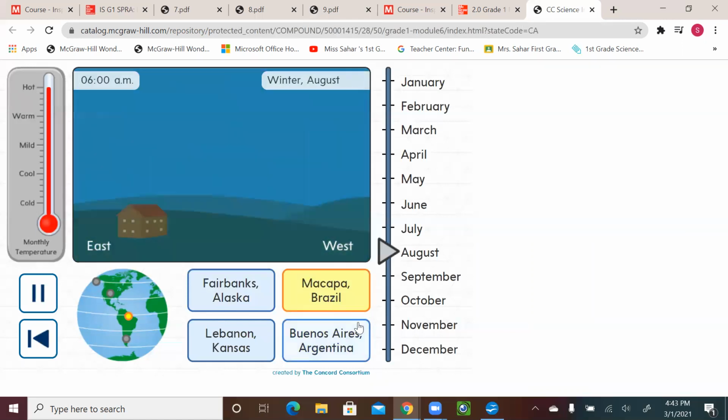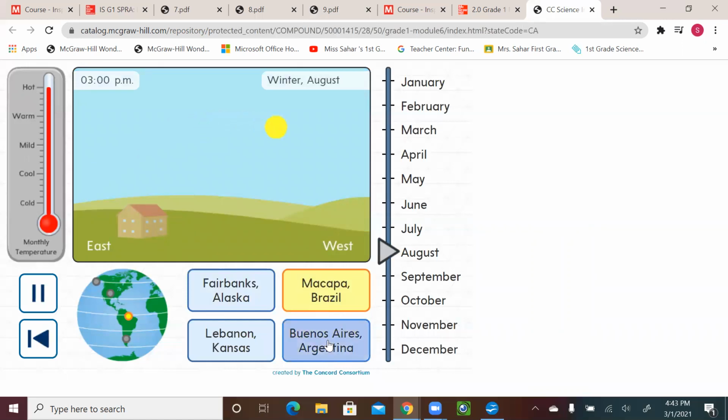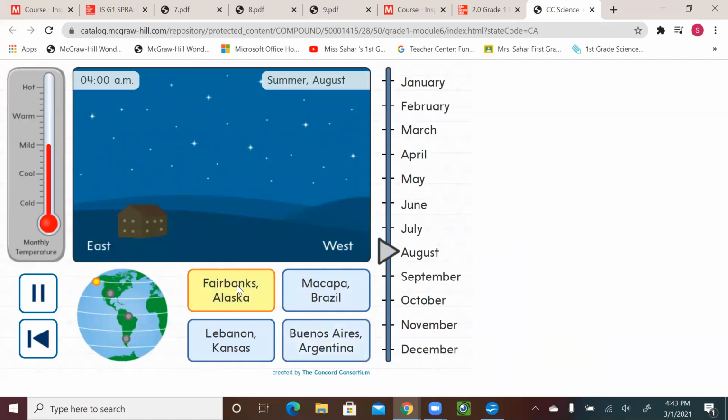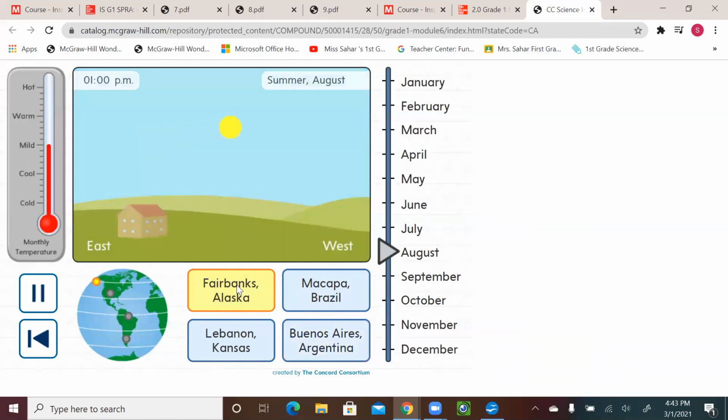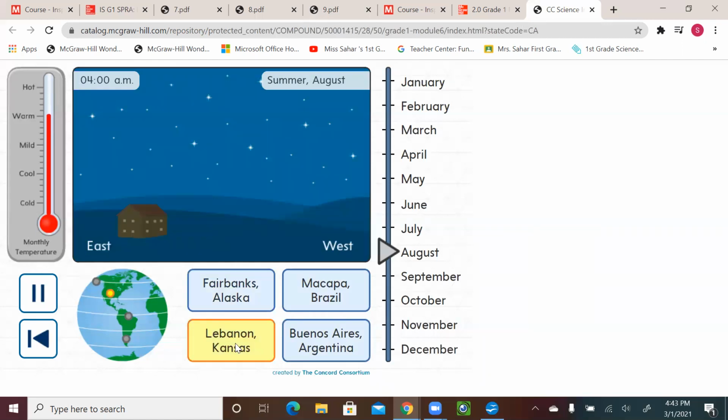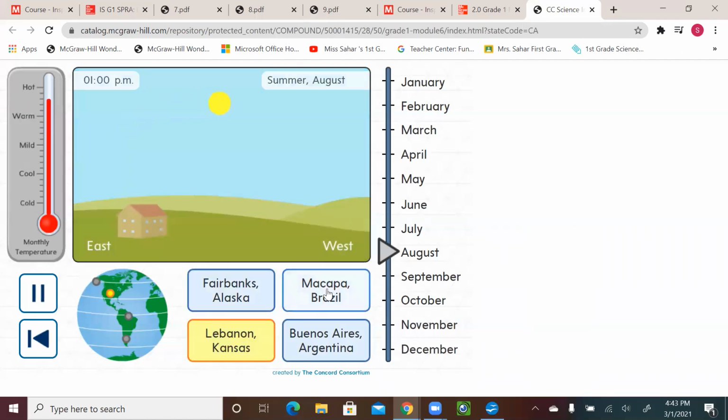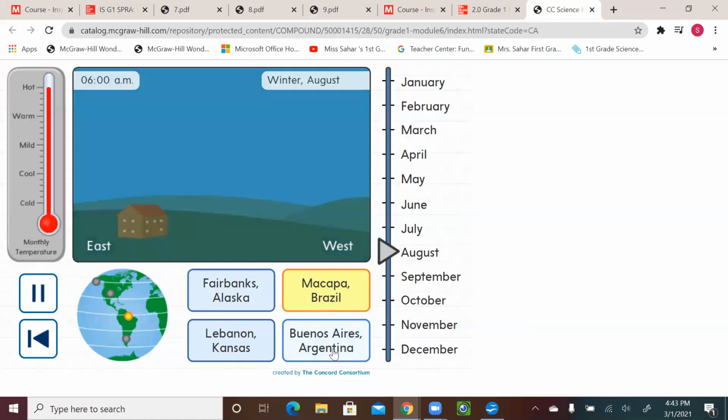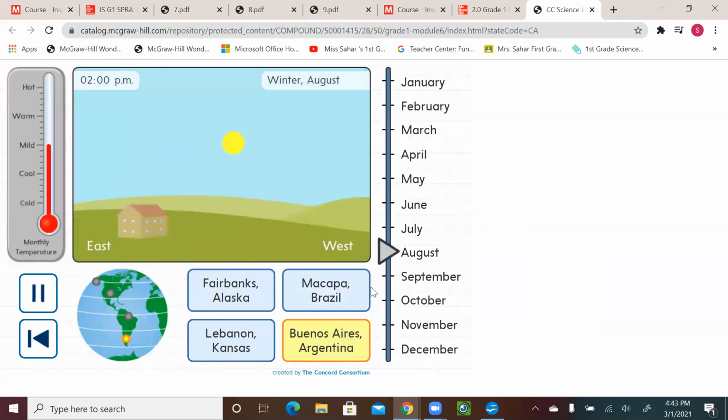Let's go for Buenos Aires, was mild. So it was mild for Alaska, then it was hot in Lebanon, and then it was hot in Brazil, and then went back again to mild in Argentina, and that's in August.